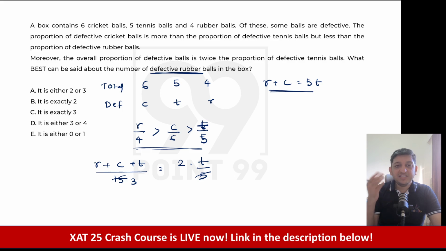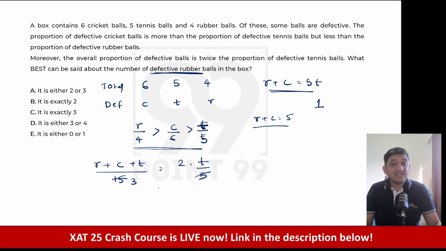If the value of T is 2, it means that each and every cricket ball and rubber ball is going to be defective, because to make 10 I would need 6 plus 4. So that tells me that the value of T can be only 1. The value of T will only be 1, which means that the value of R plus C will be equal to 5. So R plus C becomes 5, that I know.